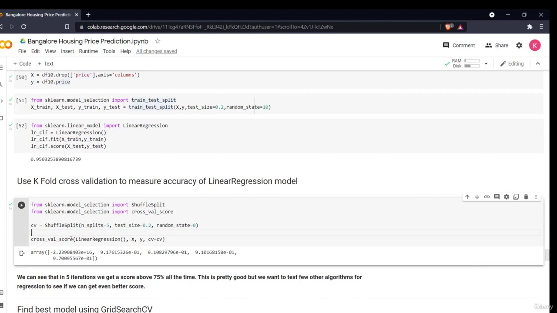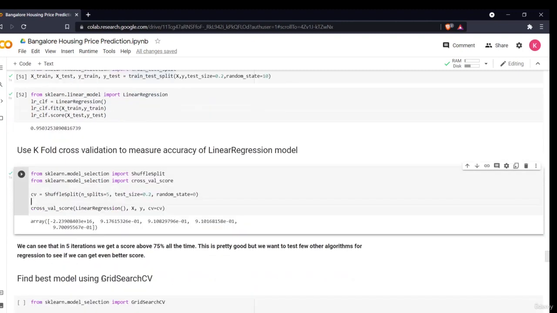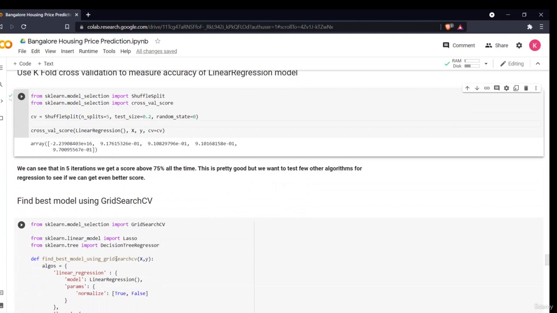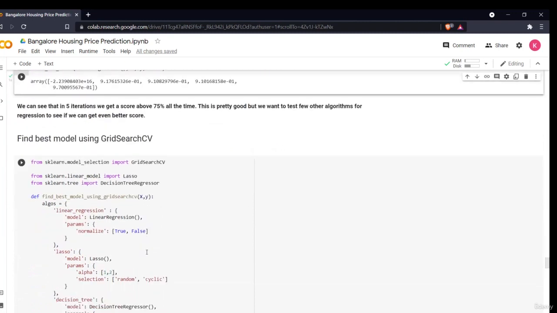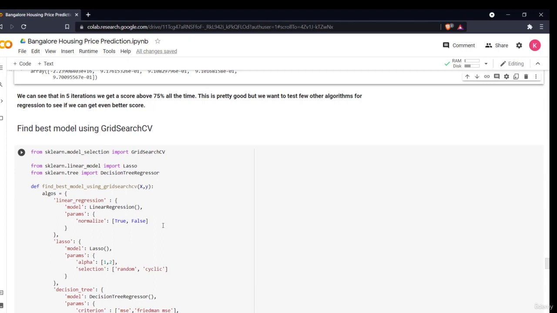I'll just find the cross validation score for different splits. For the first split, this is my cross validation score, the second for this, and third for this, and so on. Now the result is we can see that in 5 iterations we get a score above 75% all the time. This is pretty good, but we want to test a few other algorithms for regression to see if we can get an even better score. So in order to obtain a better score, we'll use grid search CV. We'll be using different models.